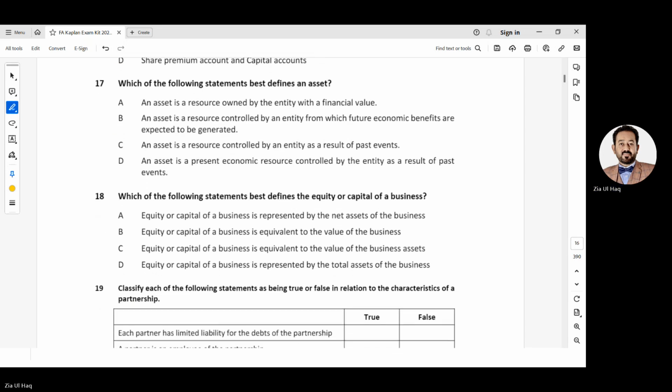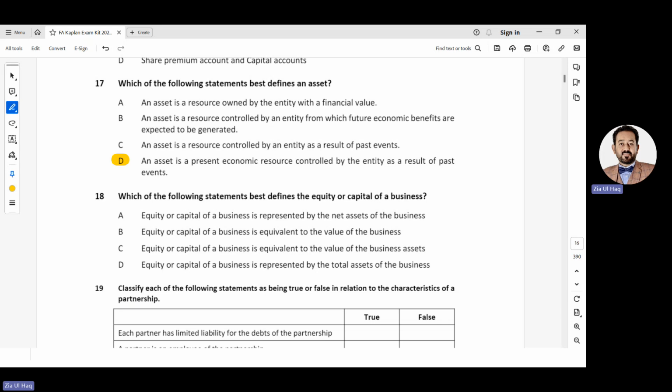17. Which of the following statements best defines an asset? An asset is a resource owned by the entity with a financial value. Incomplete definition. An asset is a resource controlled by an entity from which future economic benefits are expected to generate. Yes, this could be a definition. An asset is a resource controlled by an entity as a result of a past event. Again, incomplete. An asset is a present economic resource controlled by the entity as a result of a past event. Yes, this is the correct definition that we have learned.